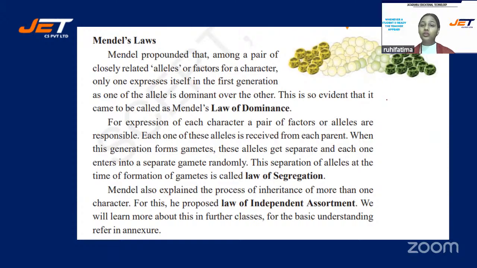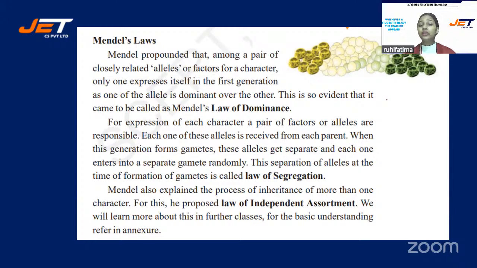On the basis of his experiments, Mendel propounded that among a pair of closely related alleles, or factors, the term he gave was alleles, for a character only one expresses itself in the first generation, and one allele is dominant over the other. This was known as the law of dominance. For the expression of each character, a pair of factors or alleles is responsible, and each one of these alleles is received from each parent.